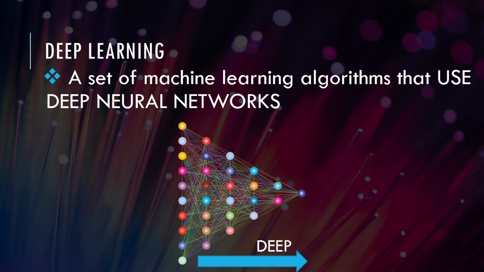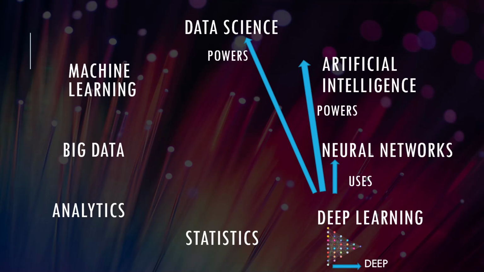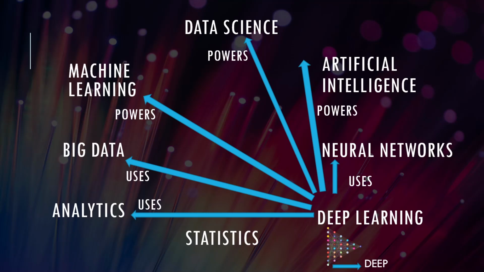Deep learning, the set of machine learning algorithms that use deep neural networks. Well, deep learning is going to use neural networks. It's going to power artificial intelligence and data science, and it's going to power machine learning. It's also going to require big data. It's going to require analytics, and of course, require statistics.